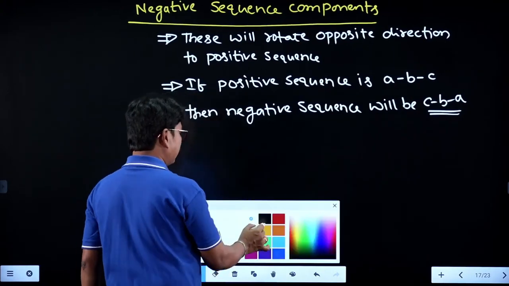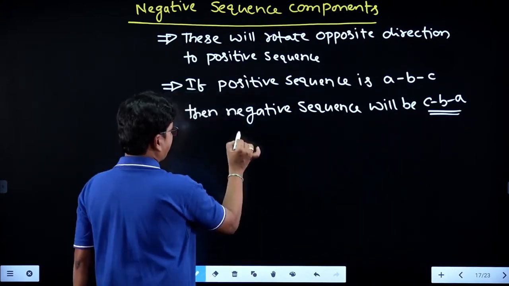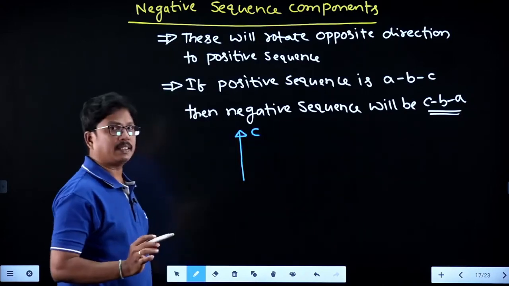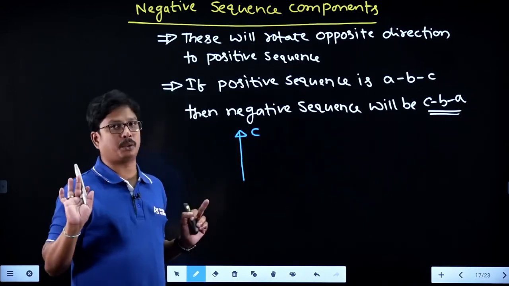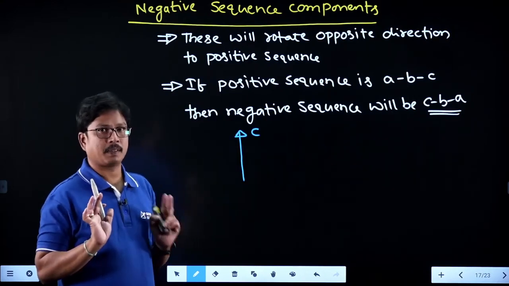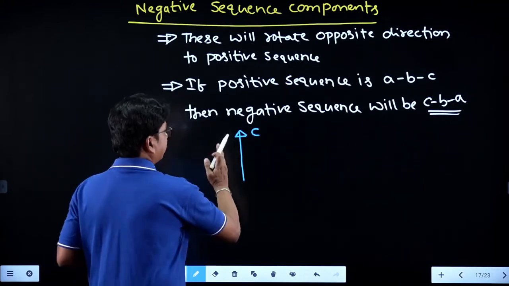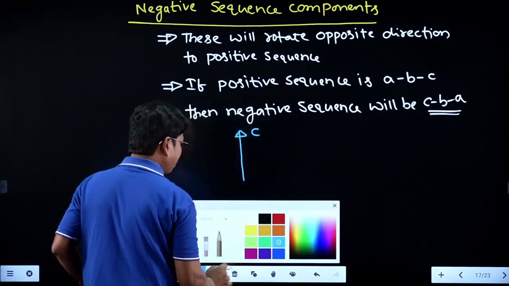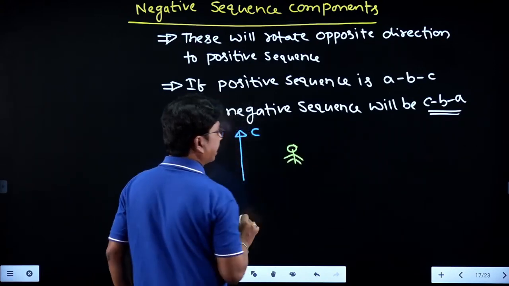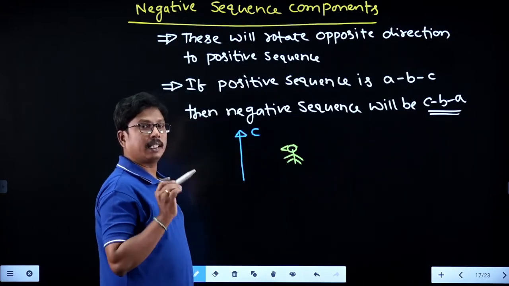Now tell me, what is the starting point you are having? The starting point is vector C. This is the C phase vector, and in negative sequence also all the vectors are having equal magnitudes. The magnitudes will be same and the phase angle difference are 120. Now these are rotating in the clockwise direction. So C is rotating in clockwise direction. The person is standing here and he is seeing in this direction, and what he is getting here?